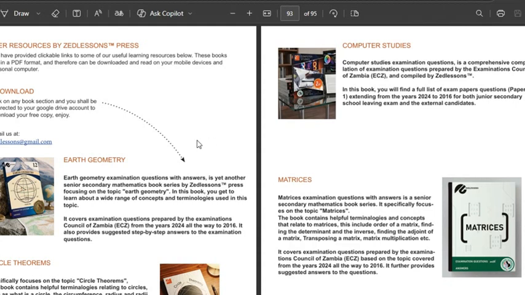Now for the final part. I have made this book in such a way that you don't even need to click on the link or go and type and all that stuff. Just take your cursor over the image or text as indicated by the arrow, and you'll be directed to Google Drive, where you have the option to download the book. So as you can see, the cursor is even changing as I hover over the image. So by clicking, you will be redirected to the link to the book.